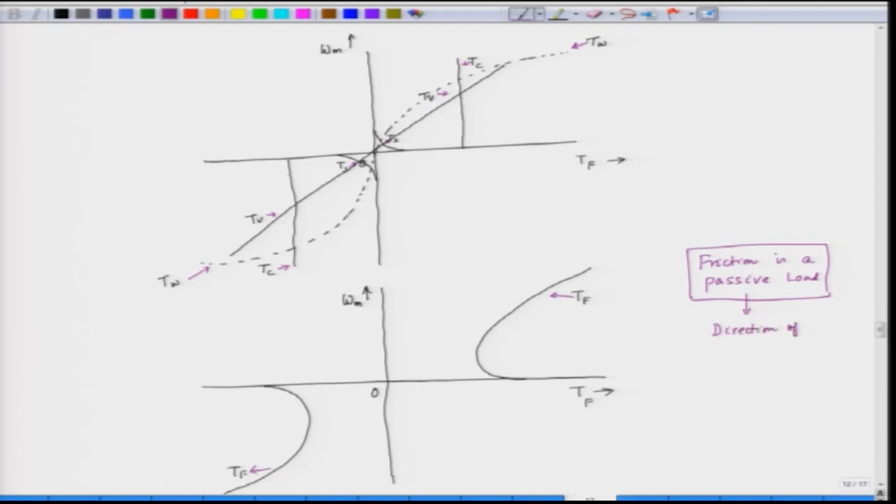The direction of frictional torque changes with the direction of speed, because when the speed reverses, the friction should also reverse. So, friction will always oppose the speed.